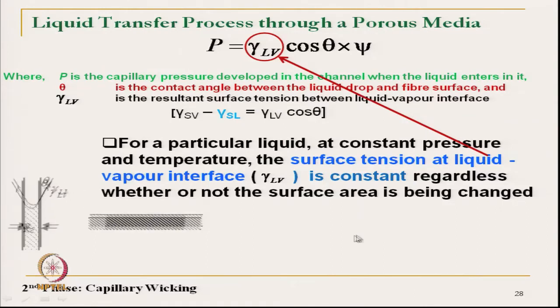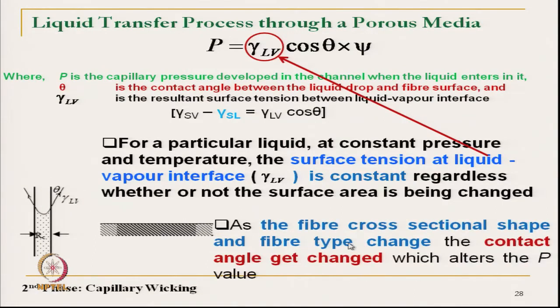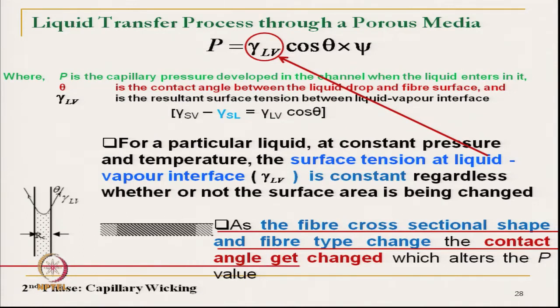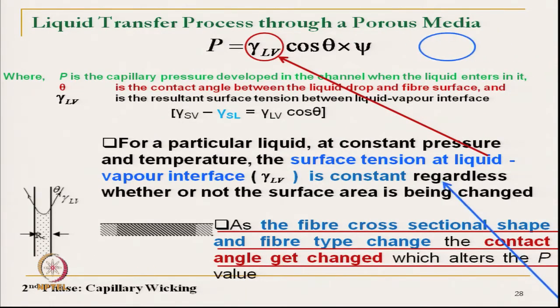On the other hand, as the fiber cross sectional shape changes and fiber type changes, the contact angle also changes. Okay? It alters, and that actually controls the pressure.